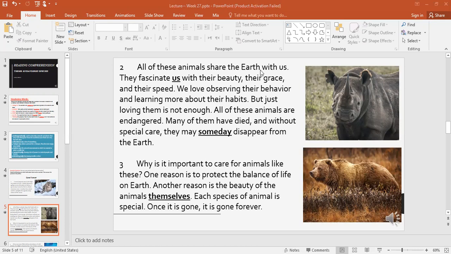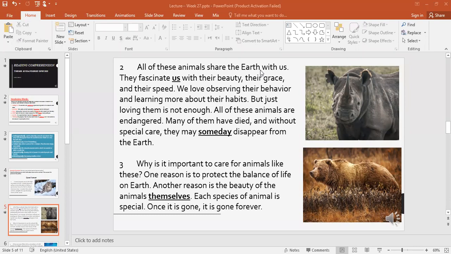Why is it important to care for animals like this? One reason is to protect the balance of life on Earth. Another reason is the beauty of the animals themselves. Each species of animal is special. Once it is gone, it is gone forever.